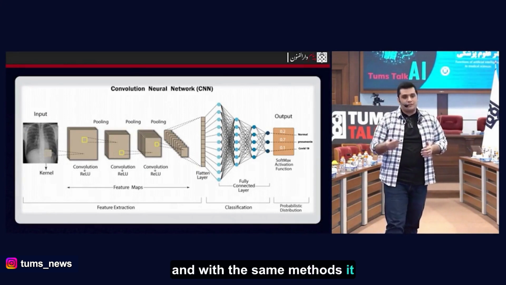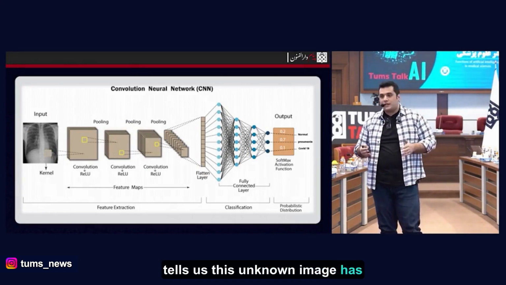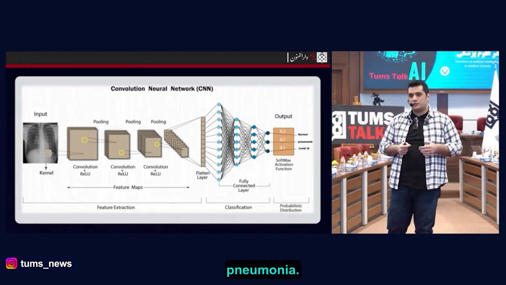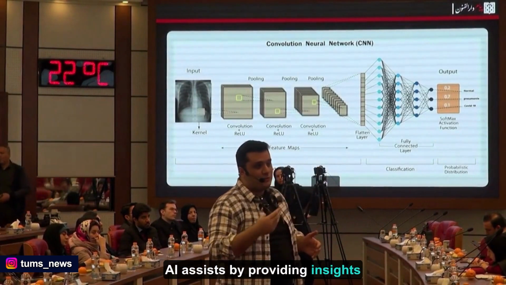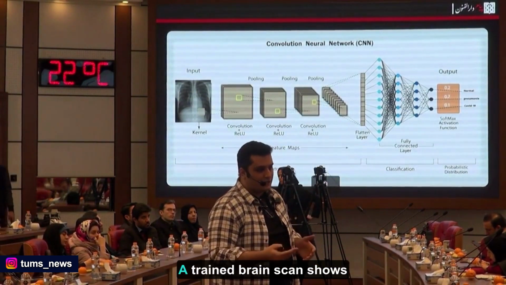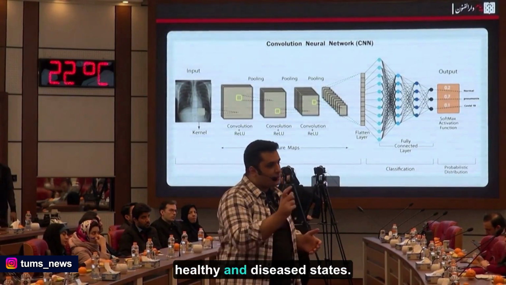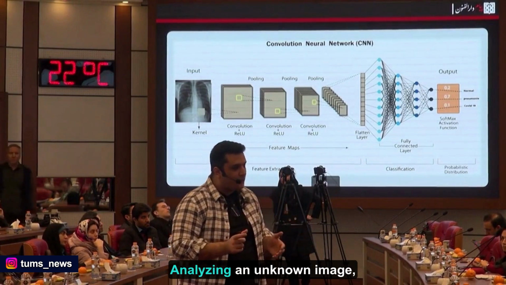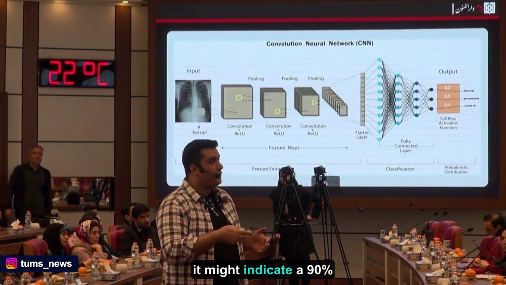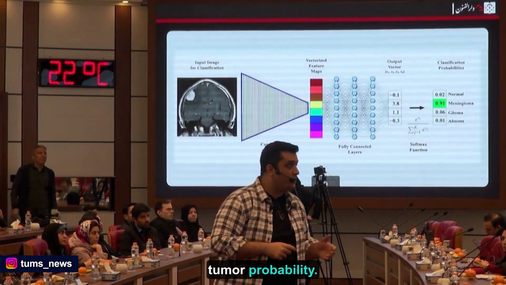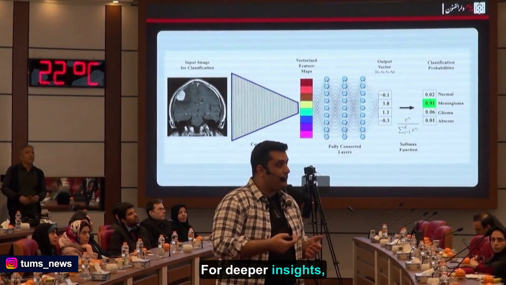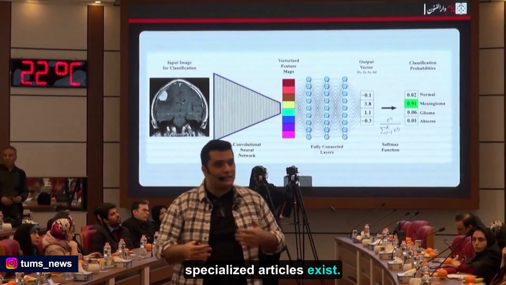And with the same methods, it tells us this unknown image has a 70% chance of showing pneumonia. AI assists by providing insights on the patient's condition. A trained brain scan shows healthy and diseased states. Analyzing an unknown image, it might indicate a 90% tumor probability. For deeper insights, specialized articles exist.